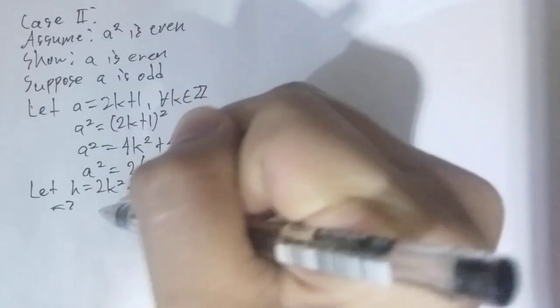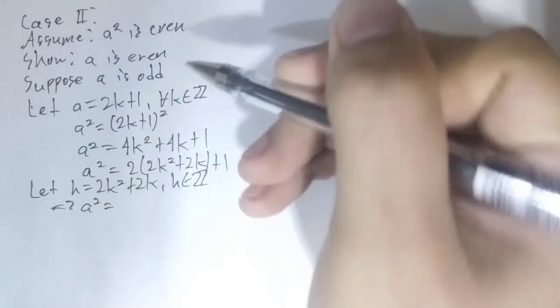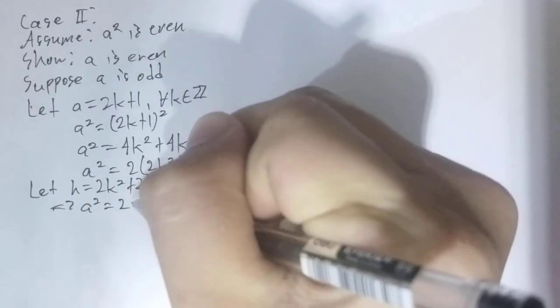So, we can now imply that A squared is equal to 2h plus 1. Now, A squared equals 2h plus 1. This means that A squared is odd, right? Since it's the exact format for an odd integer, correct? So, we can say that A squared is odd.